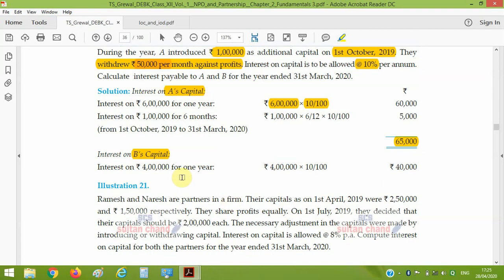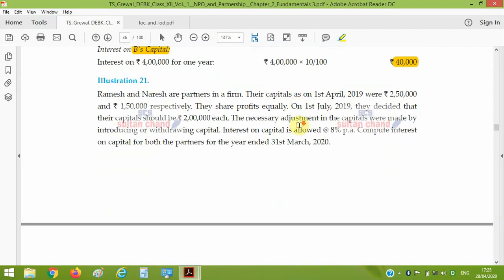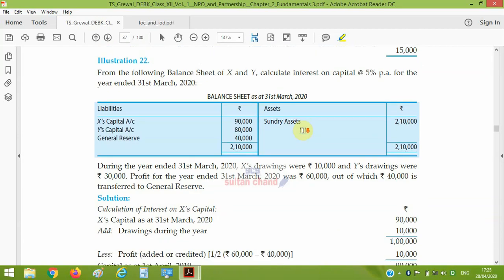For B, he neither withdrew nor introduced, so directly 10%, that is 40,000. This is the way how we compute interest on capital. So I think it is clear to all.